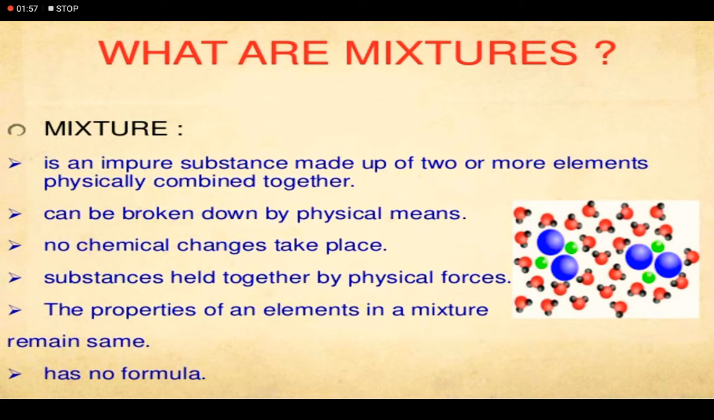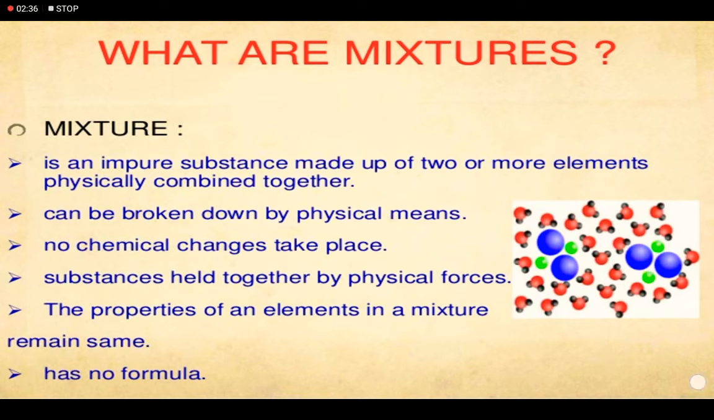A mixture is an impure substance made up of two or more elements physically combined together. It can be broken down by physical means. No chemical changes take place. Substances in mixtures are held together by physical forces. The properties of an element in a mixture remain the same. And lastly, a mixture does not have any chemical formula or molecular formula, right?